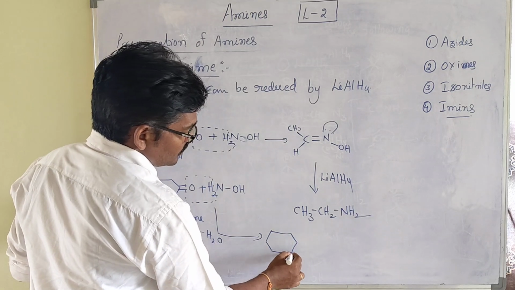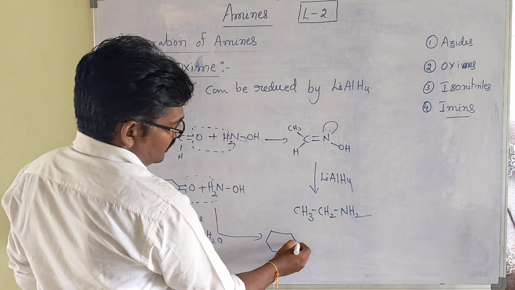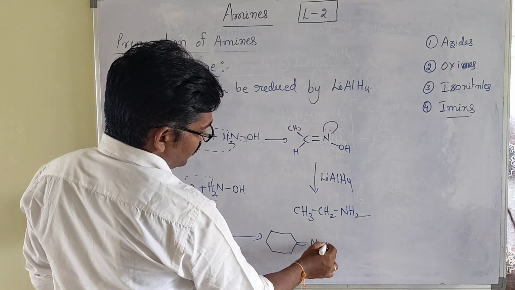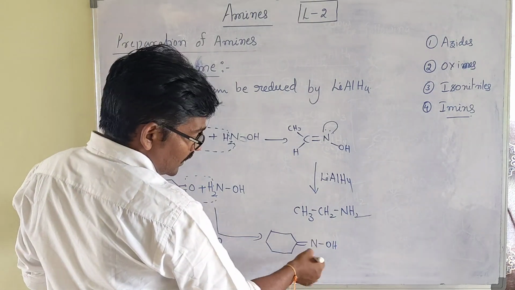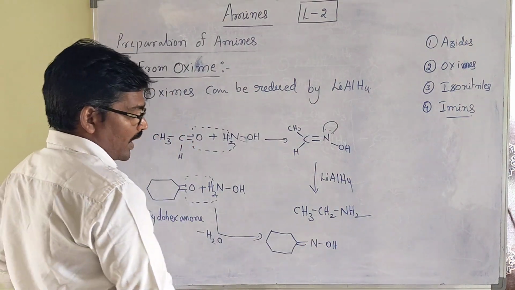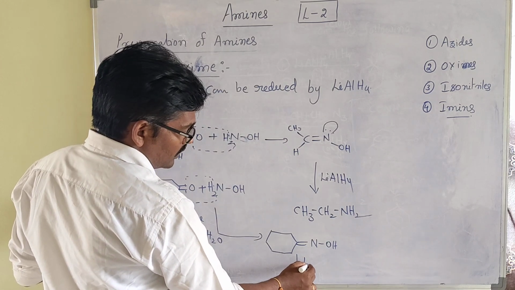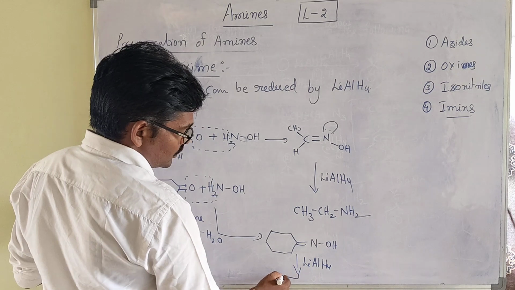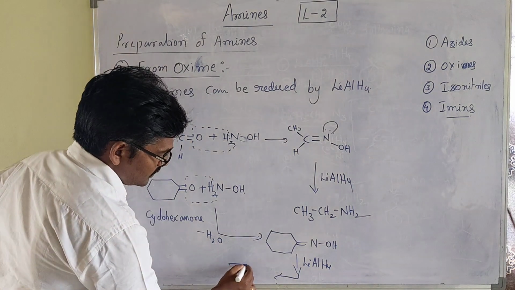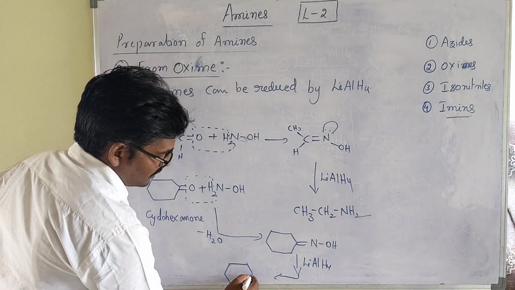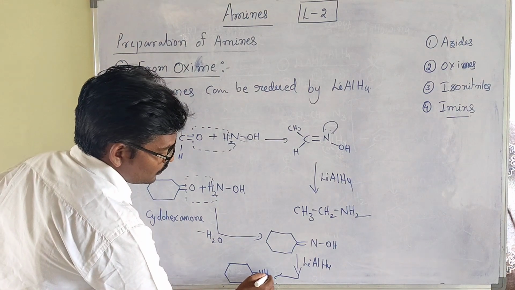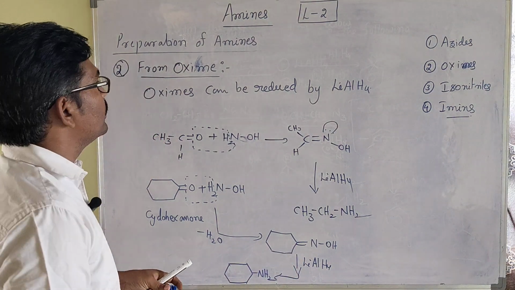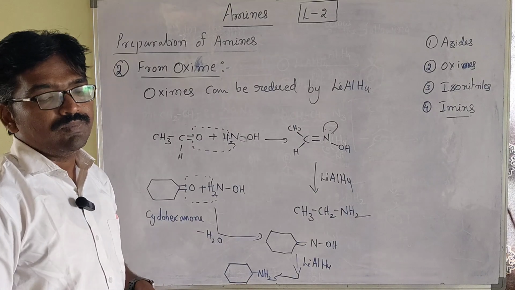Here C double bond N-OH will be there. This oxime group, in the presence of lithium aluminum hydride, will be converted into cyclohexane attached with an NH2 group. Amine will be formed. So this is from the oxime.